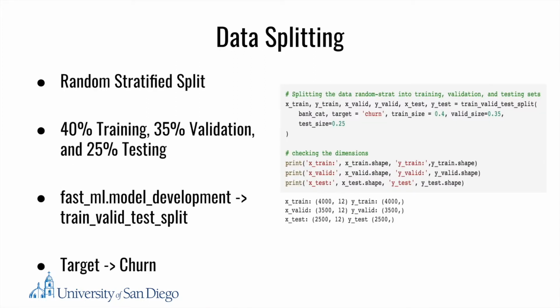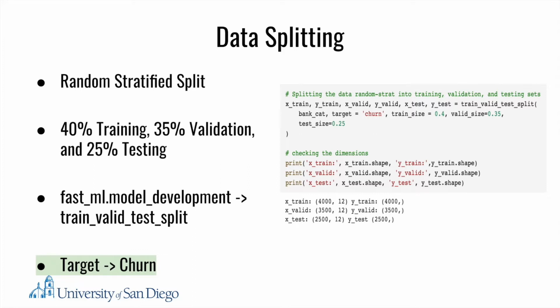Then the data was split using a random stratified split into 40% training, 35% validation, and 25% testing. The data was split using FastML model development's train, valid, test, split package, with the stratification specified based on the target variable churn. The random stratified split was completed to ensure that the proportions of the target variable churn were proportional within the sets.